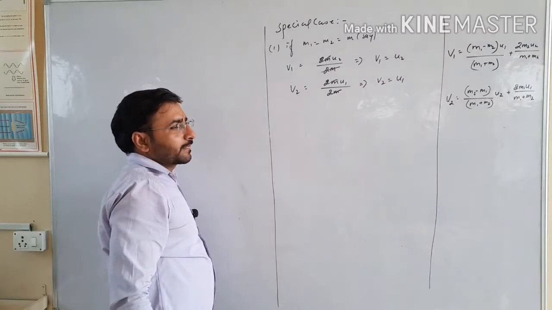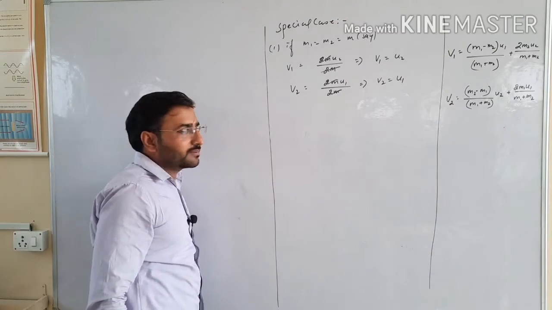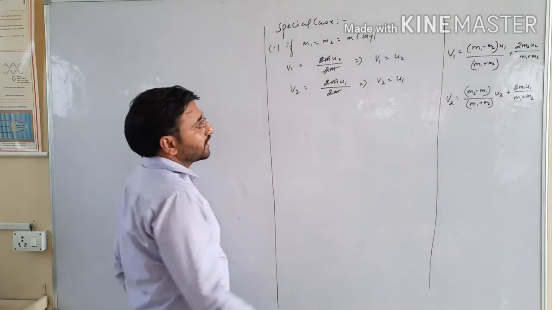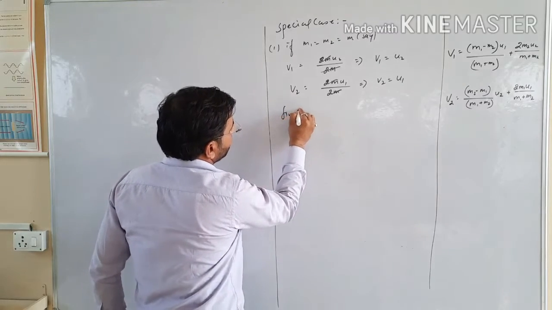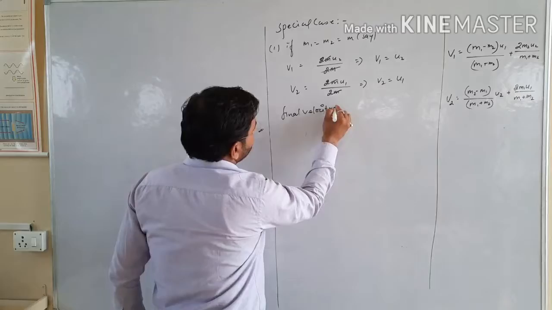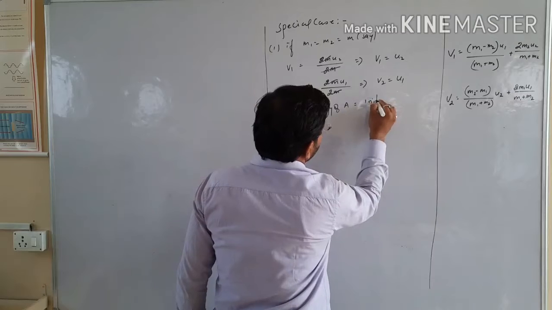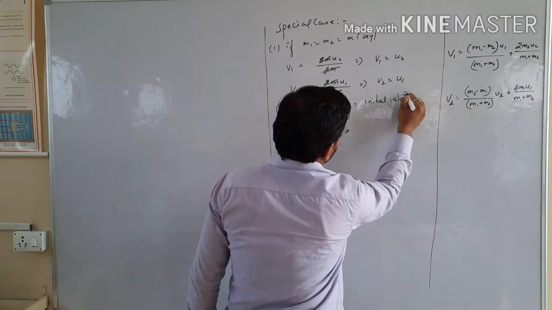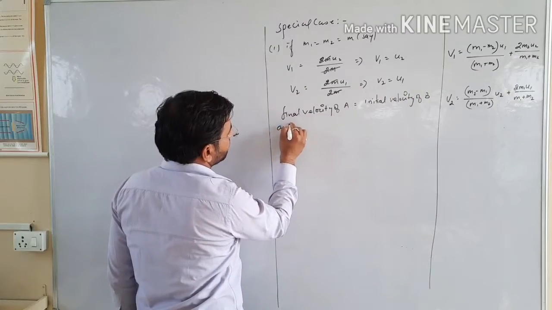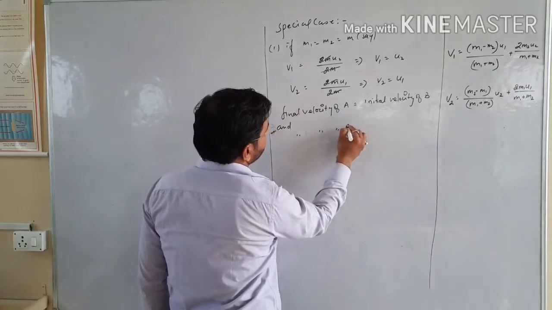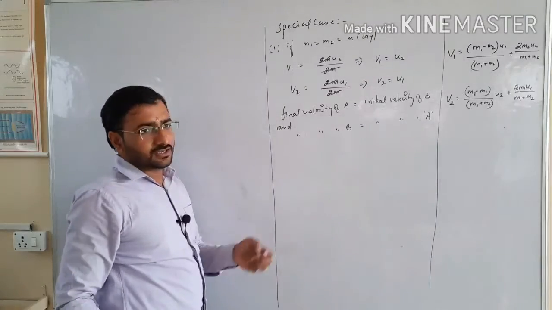So you can say that under the elastic condition, in elastic collision in one dimension, when two objects are moving in the same straight line, after collision this is the conclusion: the final velocity of A, which is v1, equals the initial velocity of B, which is u2, and similarly the final velocity of B equals the initial velocity of A. Point clear? This is the conclusion here.